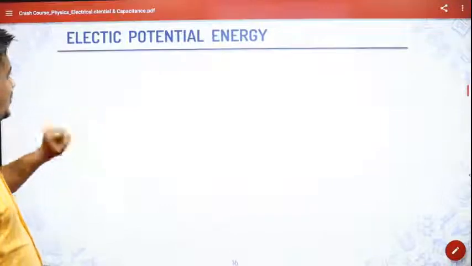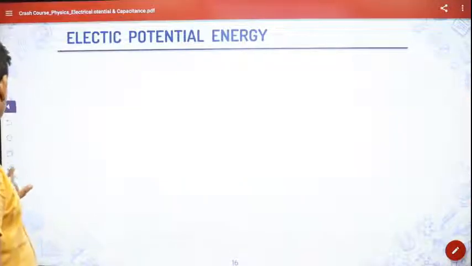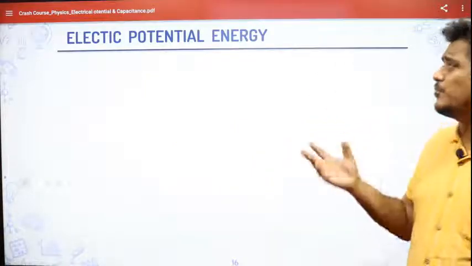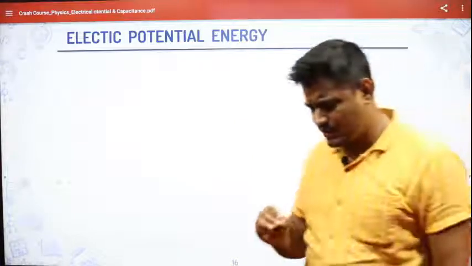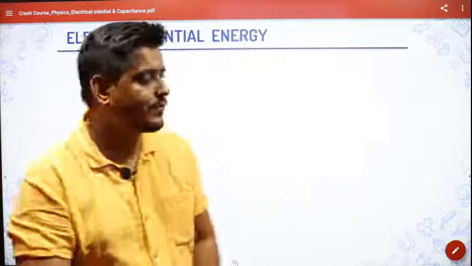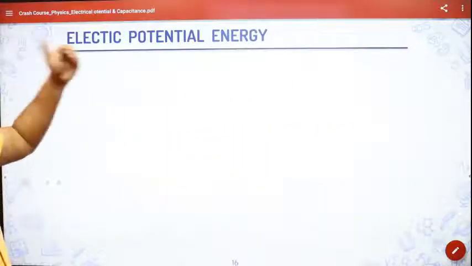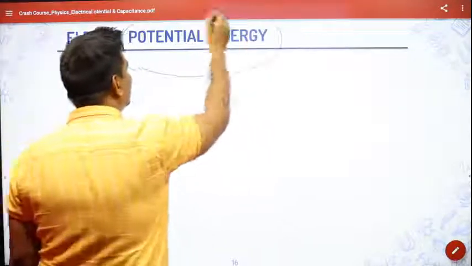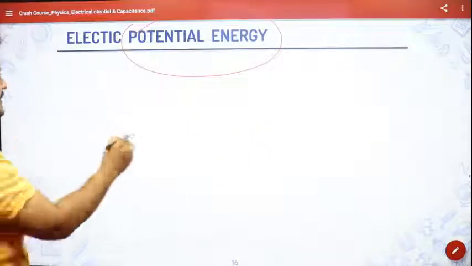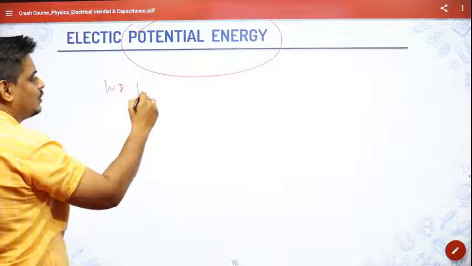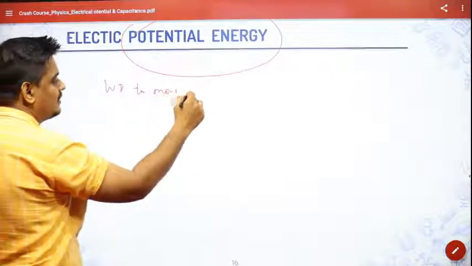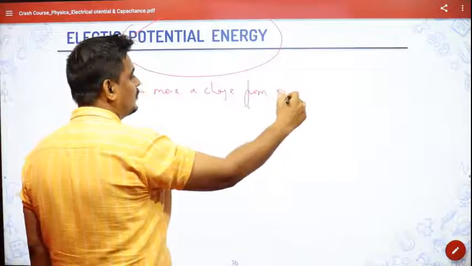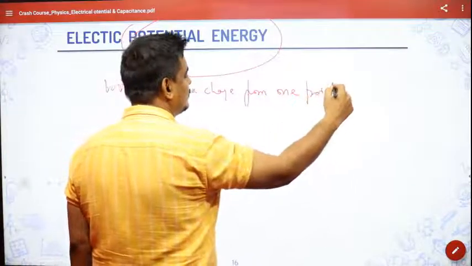Electric potential energy. Now we have learned about electric potential. Electric potential and electric potential energy differ only by one small thing. Electric potential was work done per unit charge. Electric potential energy is just the work done to move a charge from one point to another.